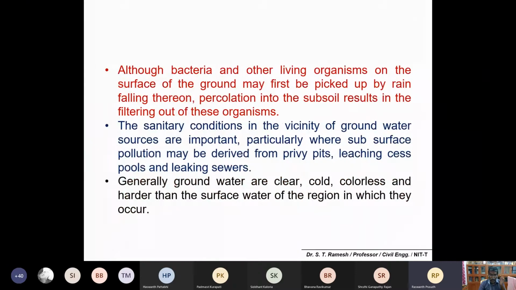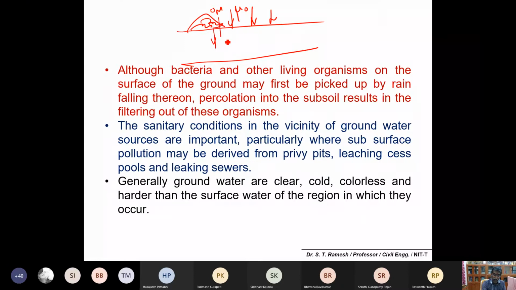Yes, sir. Okay. Another important point I told you: because of infiltration, imagine that above the ground you may have a lot of organic matter, and if there is organic matter, there could be microorganisms as well. If water percolates, there could be a chance of migration of organic matter and microorganisms into the soil. What will happen?